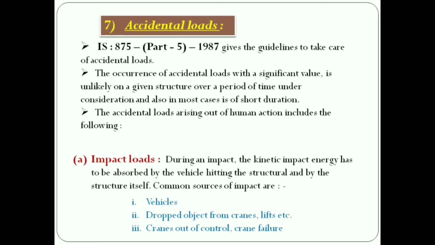Seventh one is accidental loads. IS 875 part 5 1987 gives the guidelines to take care of accidental loads. The accidental loads arising out of human action include the following. First one is impact loads. During an impact, the kinetic impact energy has to be absorbed by the vehicle hitting the structure itself. Common sources of impact are vehicles, dropped objects from cranes, lifts, etc., or cranes out of control and crane failure.